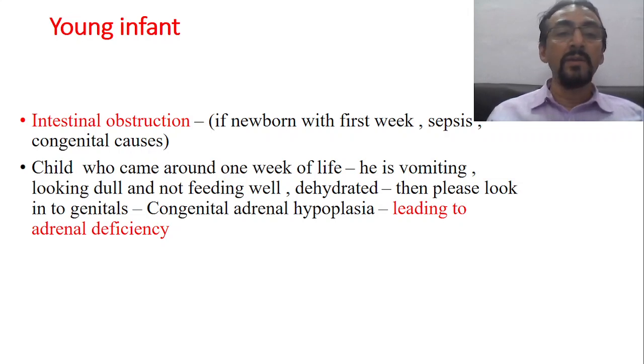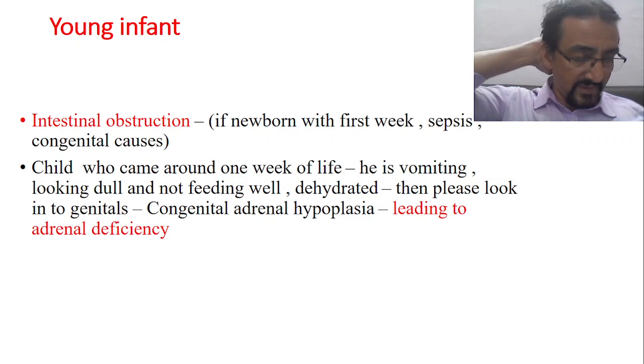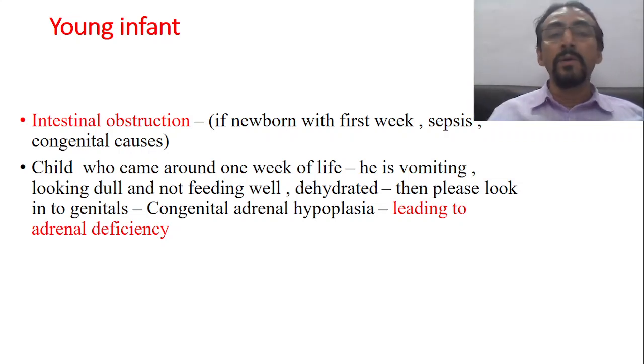Why I am saying this is congenital adrenal hyperplasia. We have covered all this in differential sexual development. Congenital adrenal hyperplasia is one of the leading causes of adrenal insufficiency, and that may lead to this type of presentation.